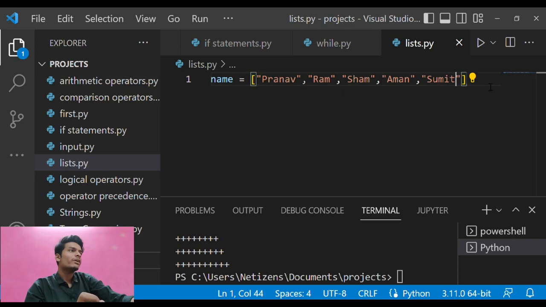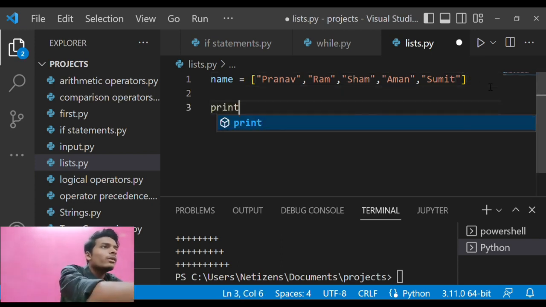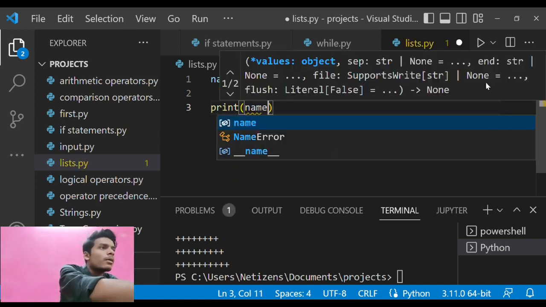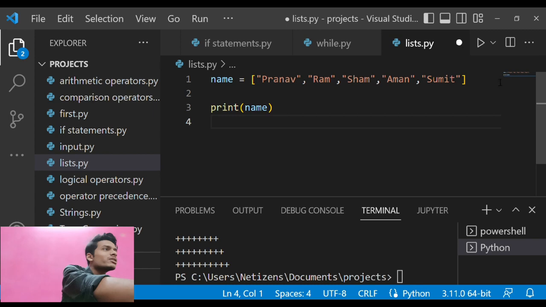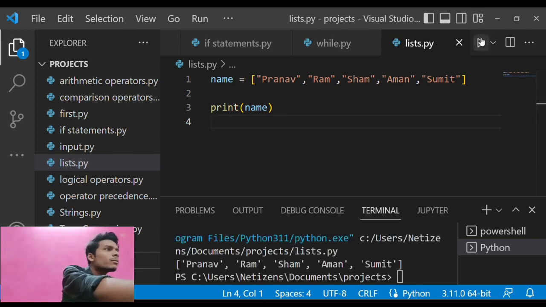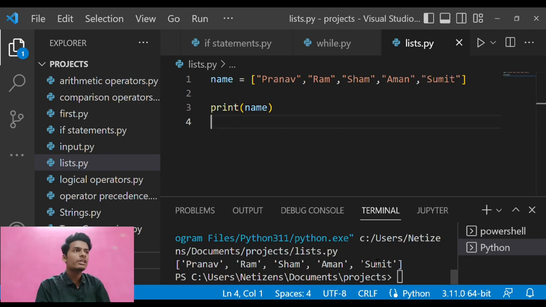After that, I need to print all the names of the students in the class. So here you go, I print it, and here you will see Pranav, Ram, Sham, Aman and Sumit. These are all the students in my class. This is what a simple list looks like. But there are a bunch of things we need to understand while working with lists. So let us understand the list here.